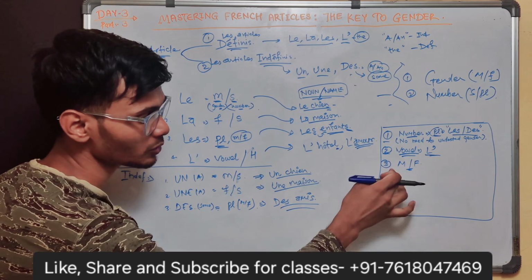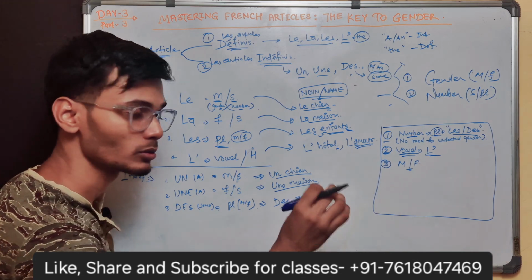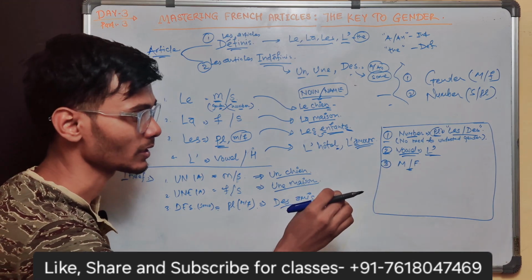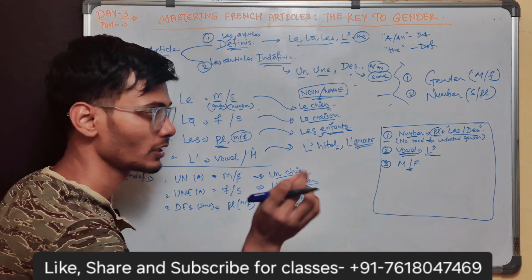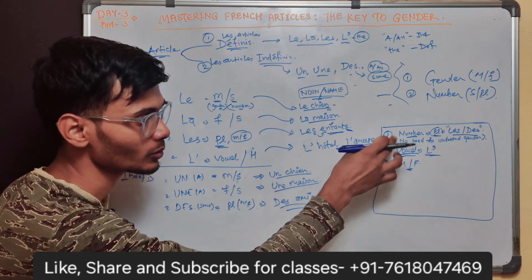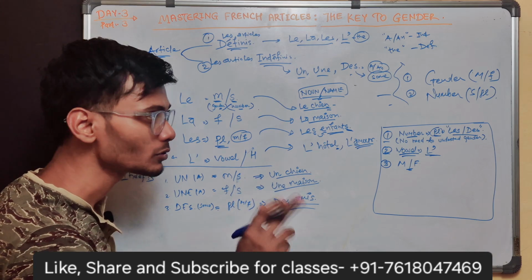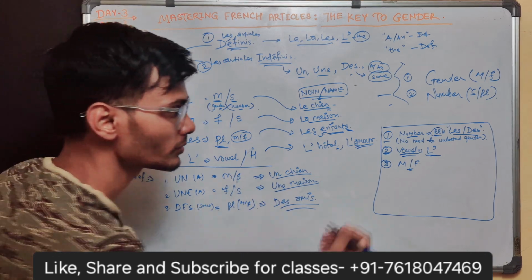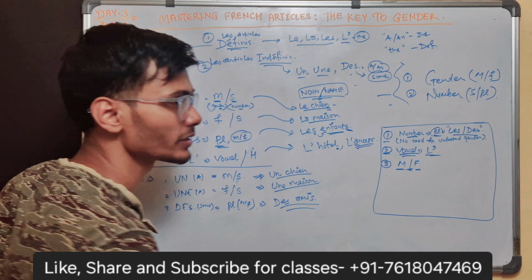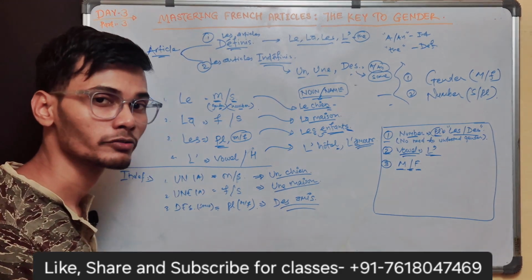Otherwise, you need to know the gender of the noun. Let me help you understand how we get to know if this word is masculine or feminine.